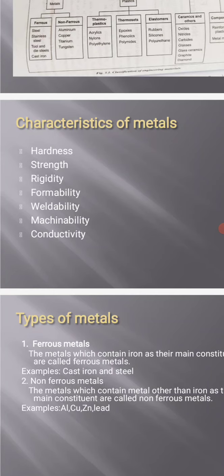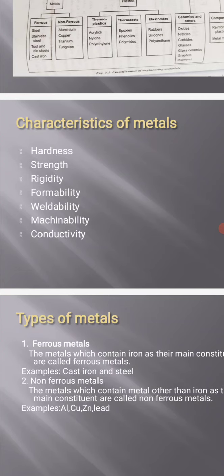Next is formability. Formability means the ability of the material to be converted from one shape to another. If we have raw material and heat it above the recrystallization temperature, it gets to a liquid state. Then we pour it into a mold and convert it into another shape. So material should have the property of formability, so we can easily convert it from one form to another.